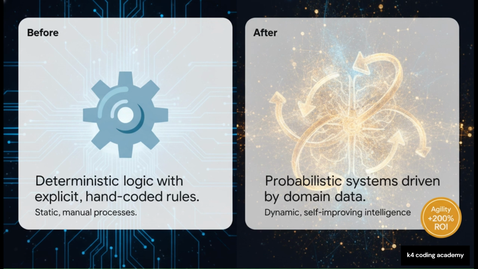They are probabilistic. Their behavior actually depends on domain data, contextual grounding, and model weights. They operate in these recursive, iterative loops. Basically, code is no longer the sole source of logic. The model and the data are running the show now.